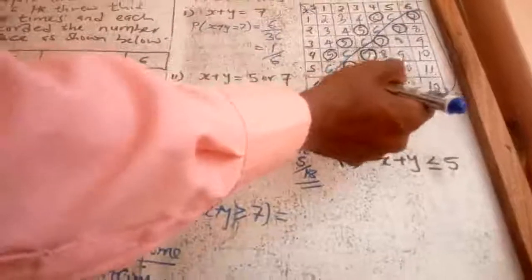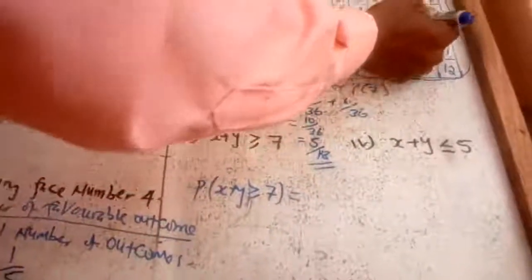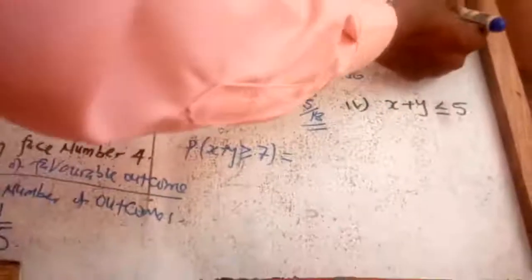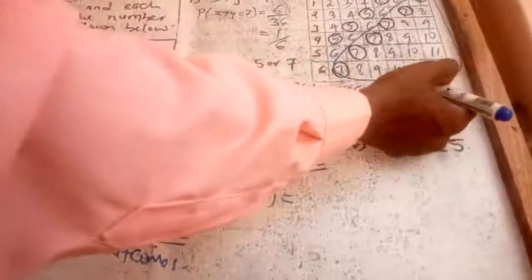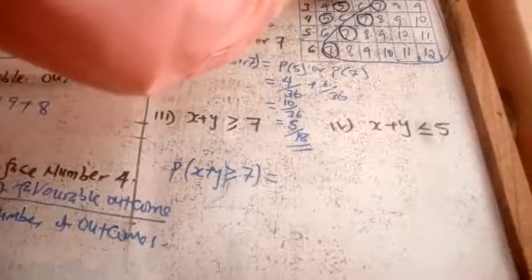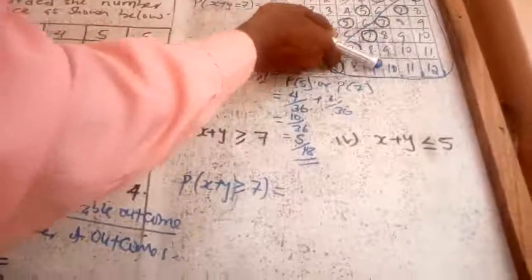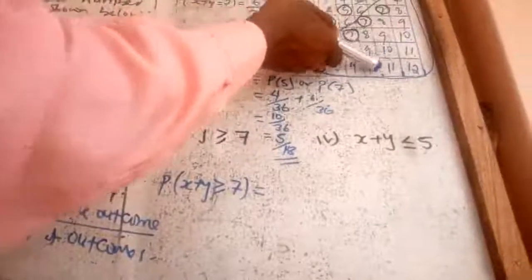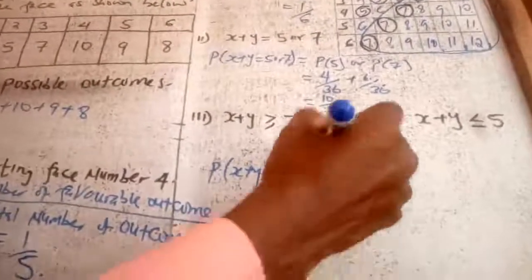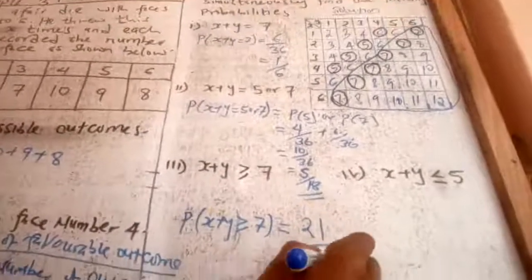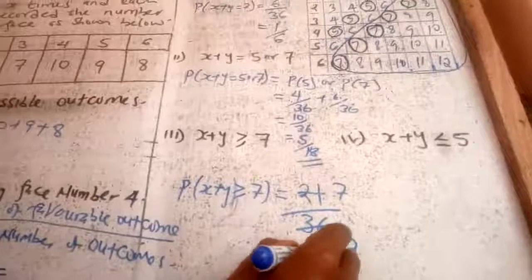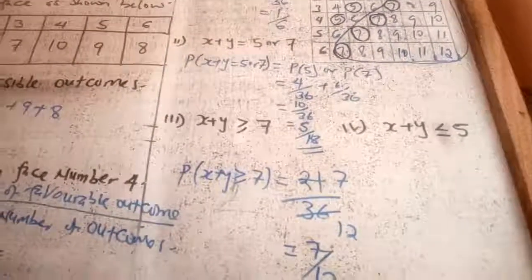And therefore, what is the value do I get? 1, 2, 3, 4, 5, 6, 7, 8, 9, 10, 11, 12, 13, 14, 15, 16, 17, 18, 19, 20. So I will count again. 1, 2, 3, ... 20, 21. So it's supposed to be 21. You divide by the total possible outcomes, which is 36. By 3, 7. By 3, you will get 12. And what is the answer? The answer is 7 over 12.